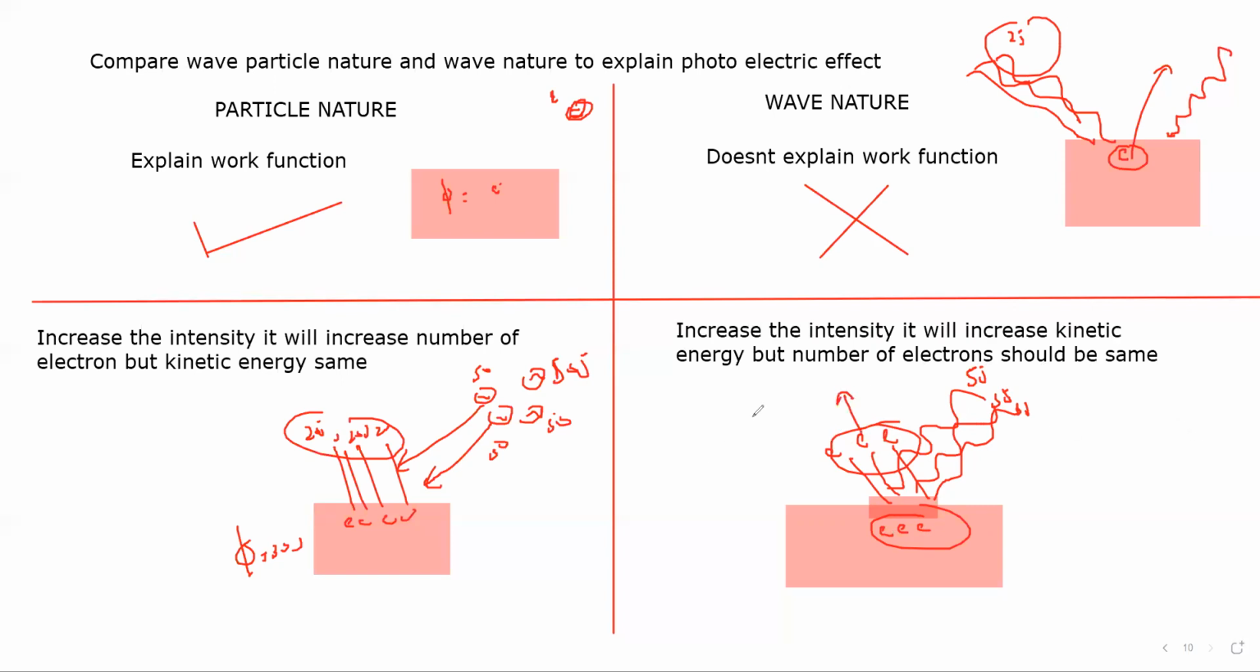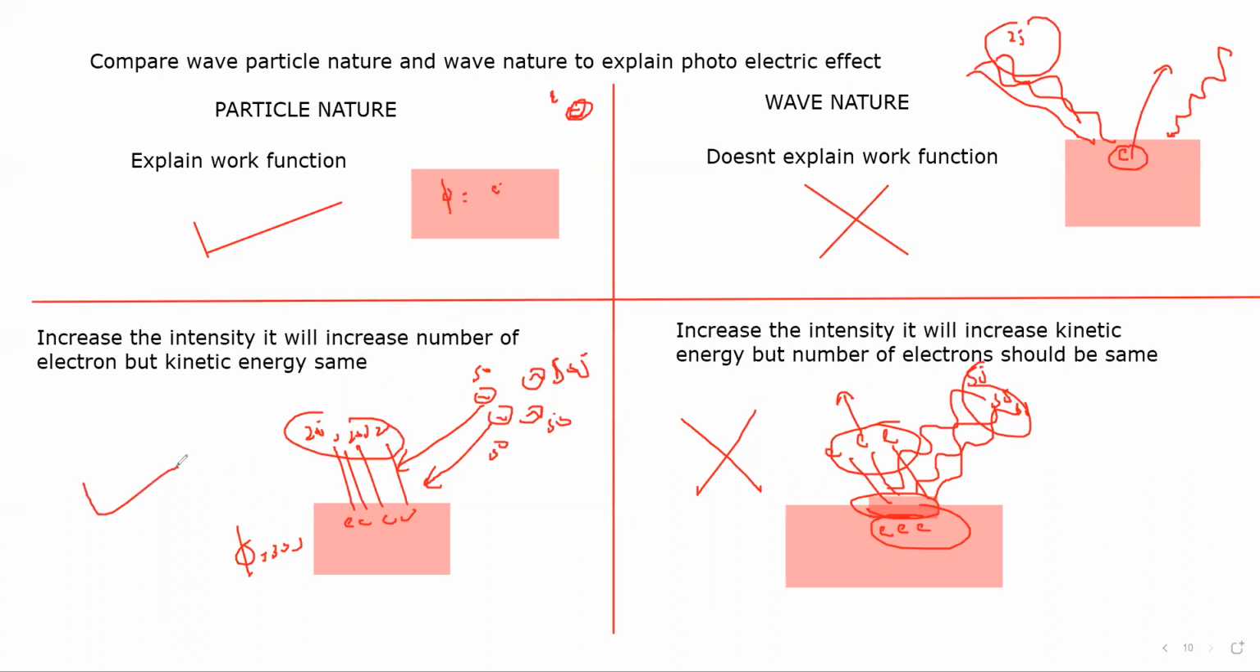But practically this does not prove to be the right statement. Increasing the intensity will increase the number of electrons, but not the kinetic energy. The kinetic energy only increases with the energy of the photon, because the term intensity here refers to how much energy is coming on a unit area in 1 second. The number of electrons in a unit area is the same, so the number of electrons coming out should be the same. But practically the result does not match this statement of the wave.